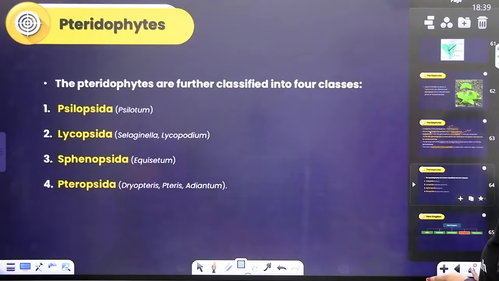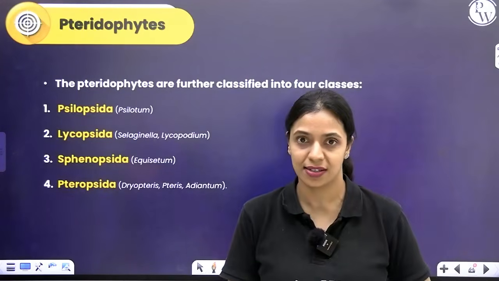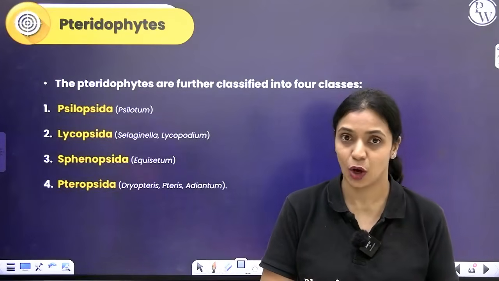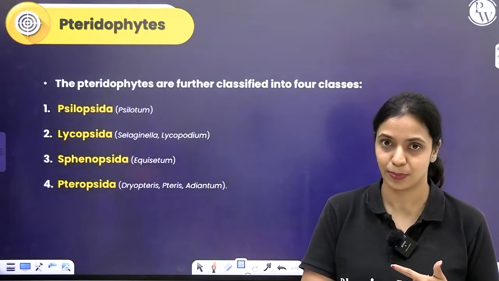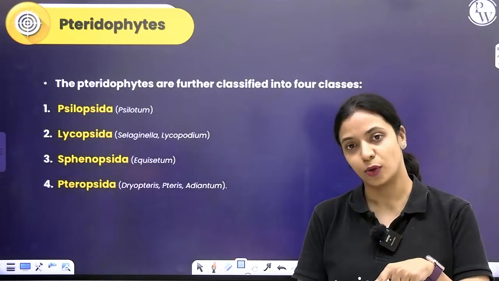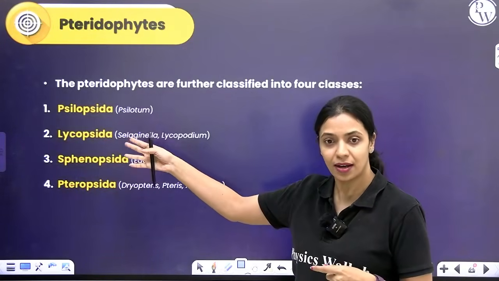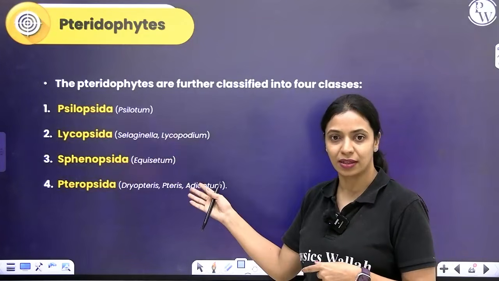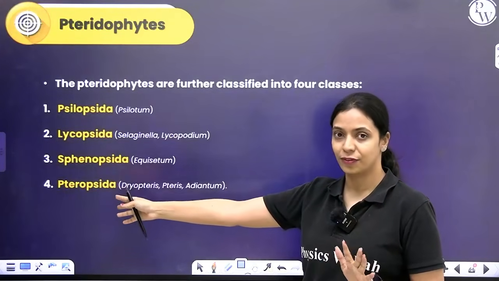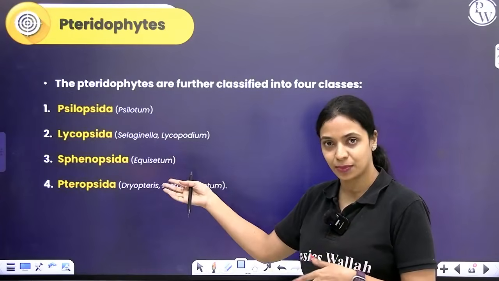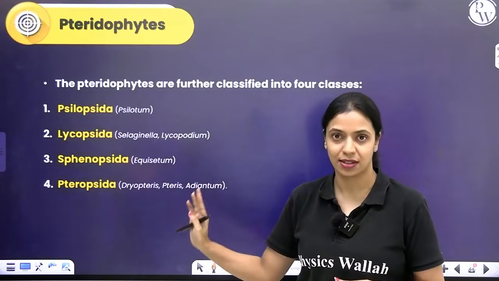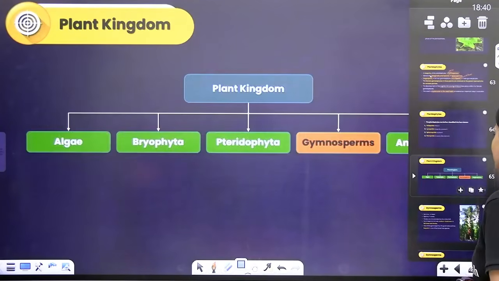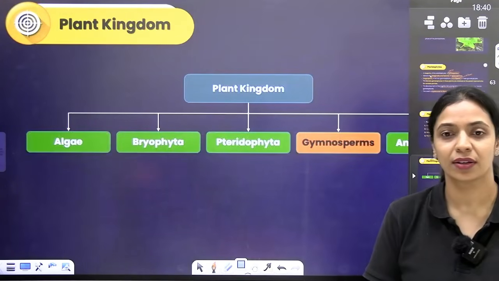Now pteridophytes are further classified into 4 classes. You have Psilopsida, Lycopsida, Sphenopsida and Pteropsida. You have to learn examples for that. Psilopsida, Psilotum. Lycopsida, Selaginella, Lycopodium. Sphenopsida, Equisetum. Pteropsida includes all your ferns like Pteris, Adiantum, Dryopteris, all of these. So remember those examples. That's all about pteridophytes. Now we have to learn about gymnosperms.